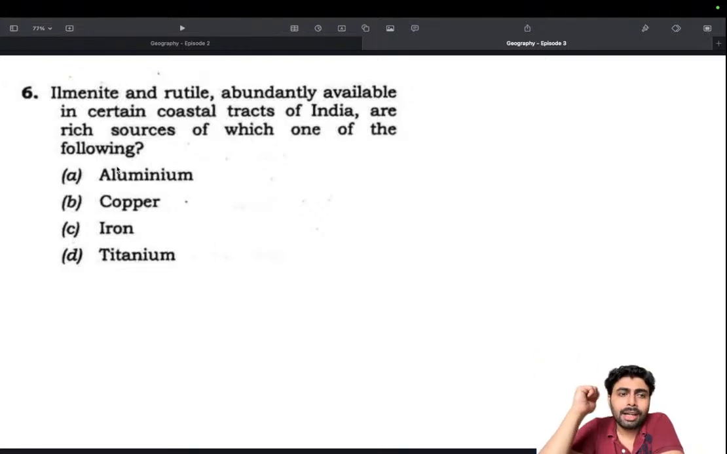That is the question being asked here, because if ilmenite or rutile were an ore of aluminum, copper or iron, we would have known. We know the ore of aluminum is bauxite, and for copper and iron we know that. So there's very little chance that ilmenite and rutile are those. This would be something like a critical mineral or a rare earth mineral. So it would be titanium.